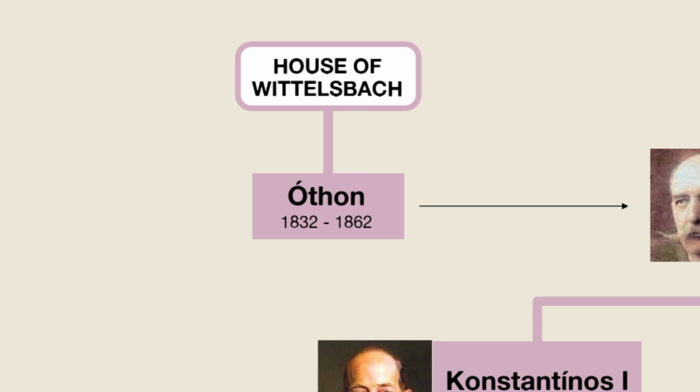Throughout his reign, Otto was unable to resolve Greece's poverty and prevent economic meddling from outside. Combined with his wife Amalia of Oldenburg's failure to produce an heir to the throne, King Otto was deposed in October 1862 while in the countryside. He died in exile in Bavaria in 1867.